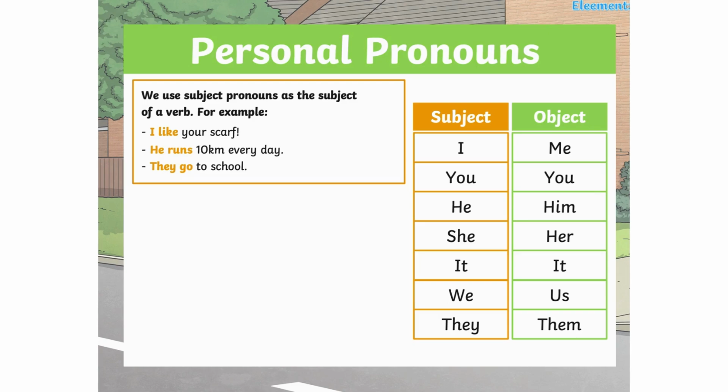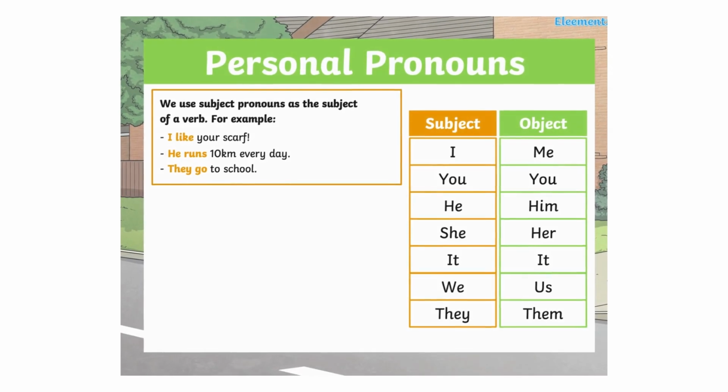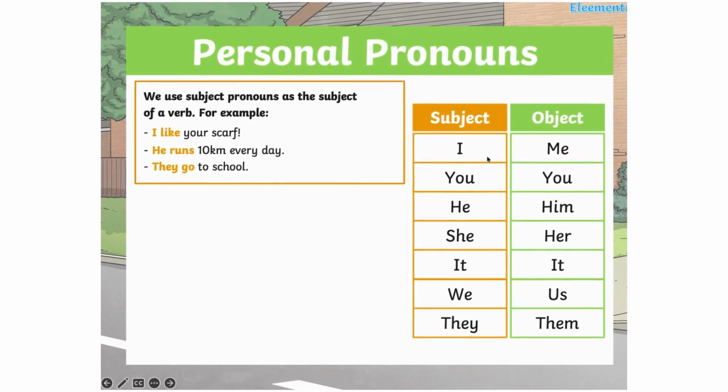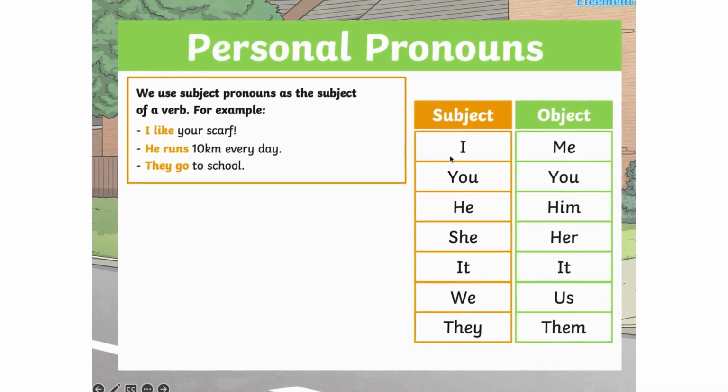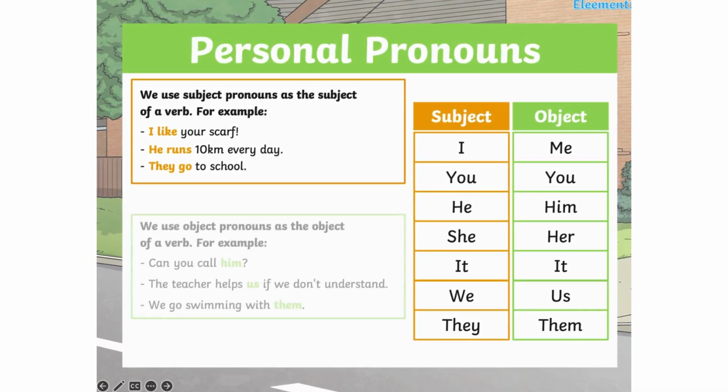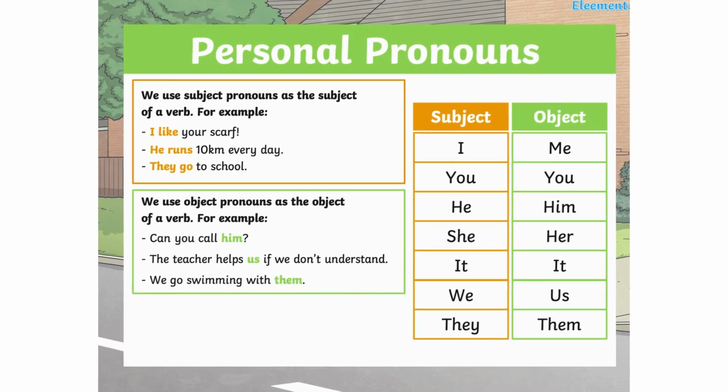Personal pronouns. We use subject pronouns as the subject of a verb. For example, I like your scarf. He runs 10 kilometers every day. They go to school. We have subject and we have object. Okay? Let's go ahead and understand more in detail. We use object pronouns as the object of a verb. For example, can you call him?